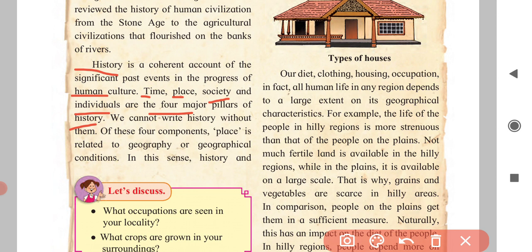We cannot write history without them. When we have to write any history without taking these four major pillars, we are not able to write it. Of these four components, place is related to geography or geographical conditions. Here they are talking about place, and this place is related with geography or the geographical conditions. Now, in this sense, we will go further.